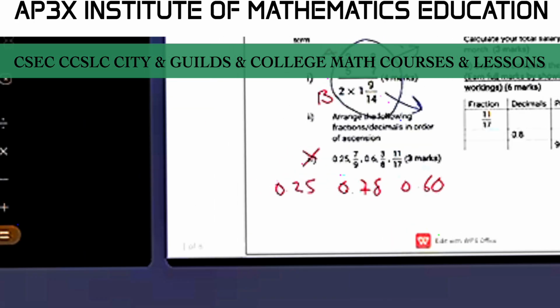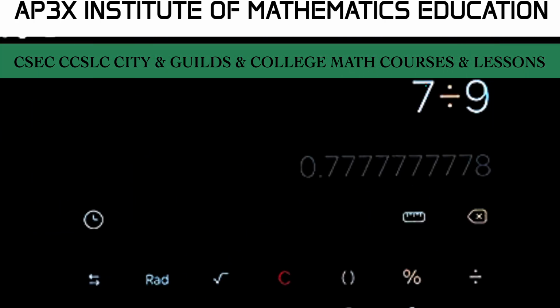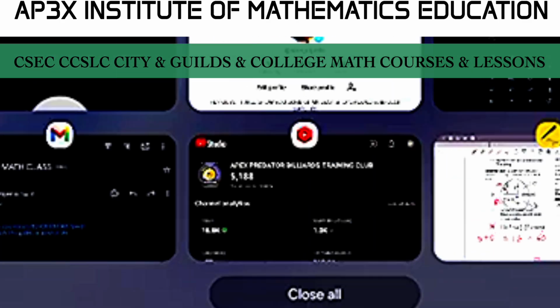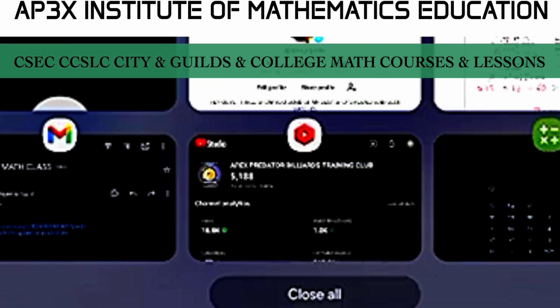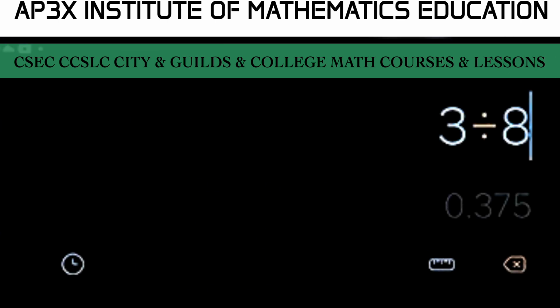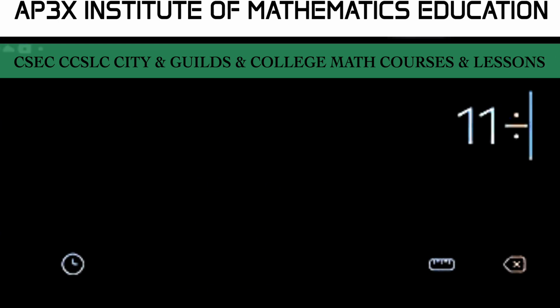3 divided by 8 here, let's double check that on our calculator. So that's 3 divided by 8, that's going to give us 0.375. If we were to round that off, we'll get 0.38. So that's 0.38. And then the last problem here, 11 over 17, so that's 11 divided by 17.